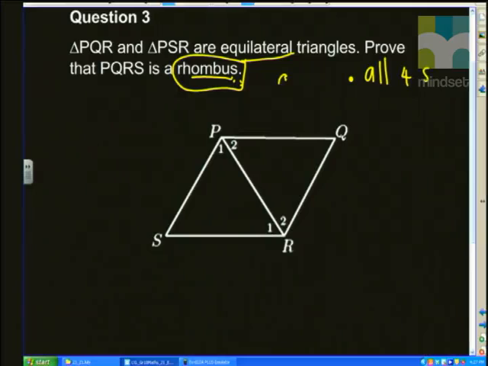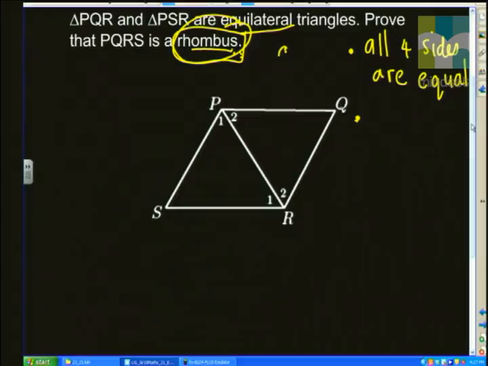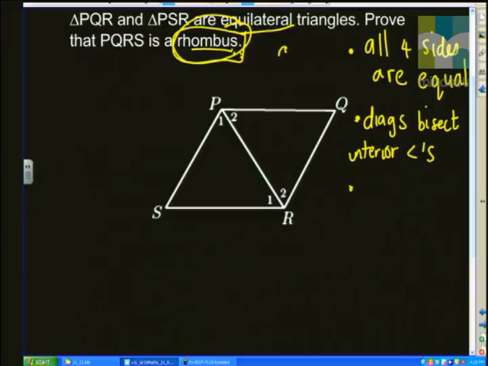So all 4 sides are equal. And remember, you can use any of the defining properties to show that the shape is the special shape that they are asking you to prove. Okay, so all 4 sides are equal. Another special thing about the rhombus is that the diagonals bisect the interior angles. Okay, so if you can show that, then you can show that it's a rhombus. Also, the diagonals bisect each other at 90 degrees.